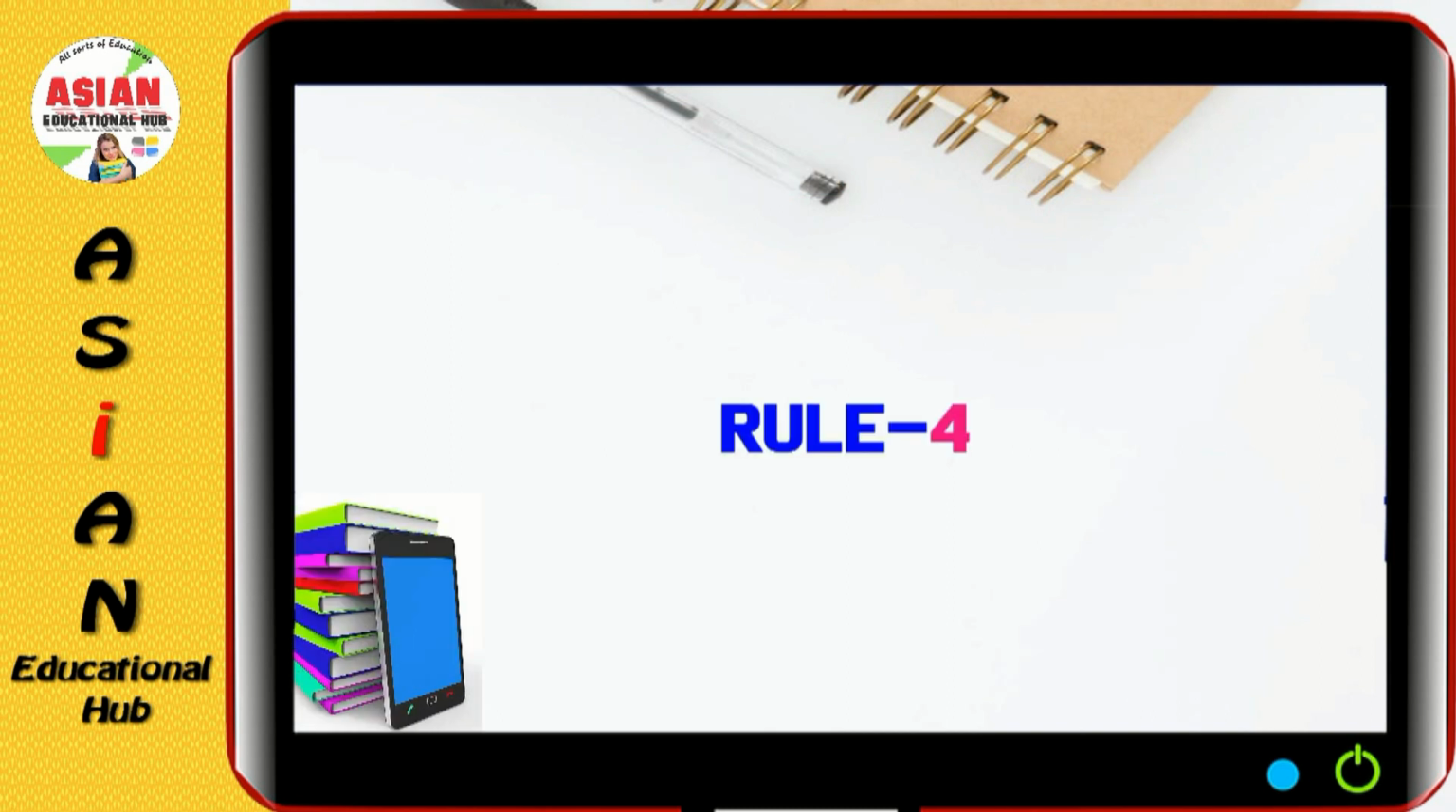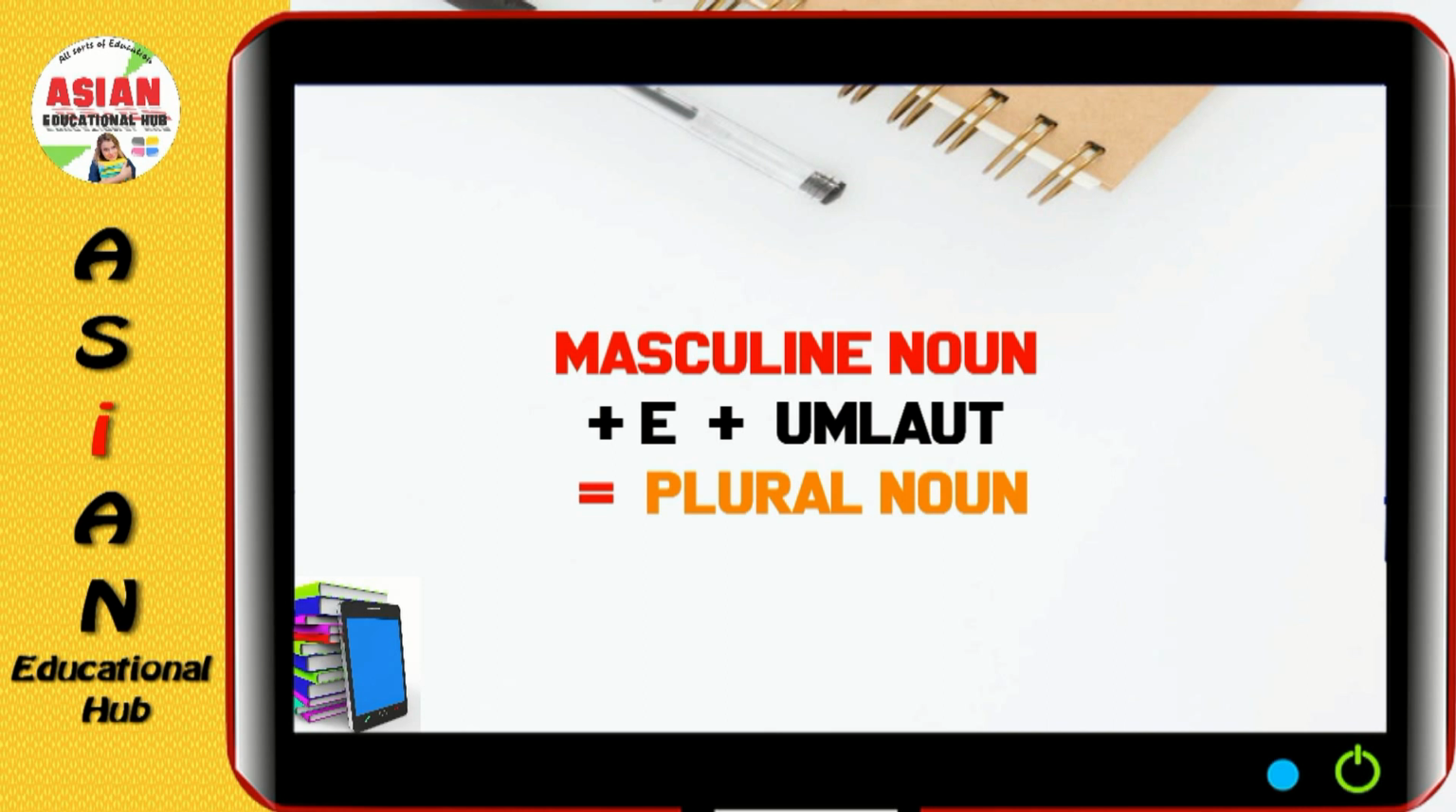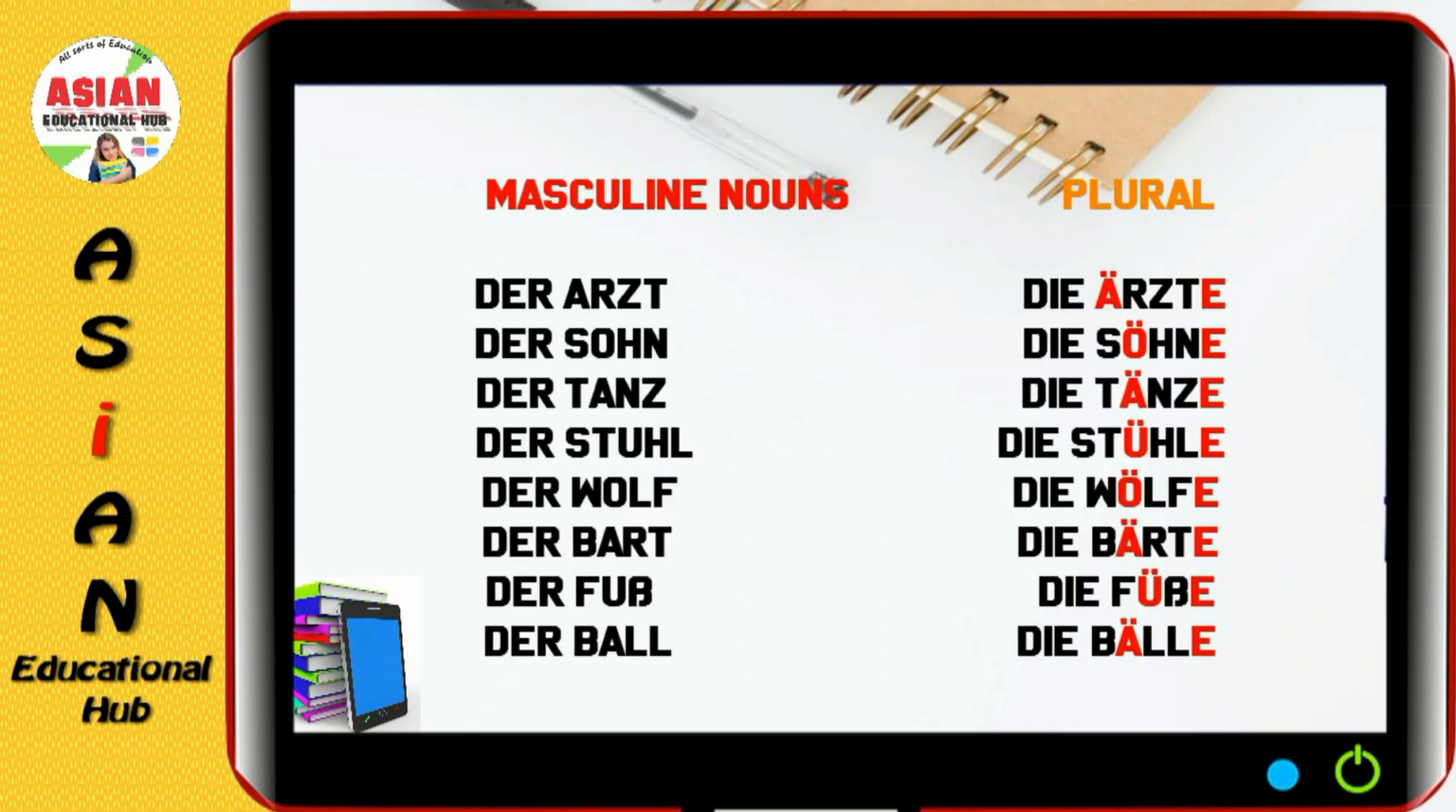Rule number 4, masculine noun plus e plus umlaut is equal to plural noun. Means we add e and also change the vowel to umlaut. For example, der Arzt, die Ärzte. Der Zug, die Züge. Der Tanz, die Tänze. Der Stuhl, die Stühle. Der Wolf, die Wölfe. Der Bart, die Bärte. Der Fuß, die Füße. And der Ball, die Bälle.